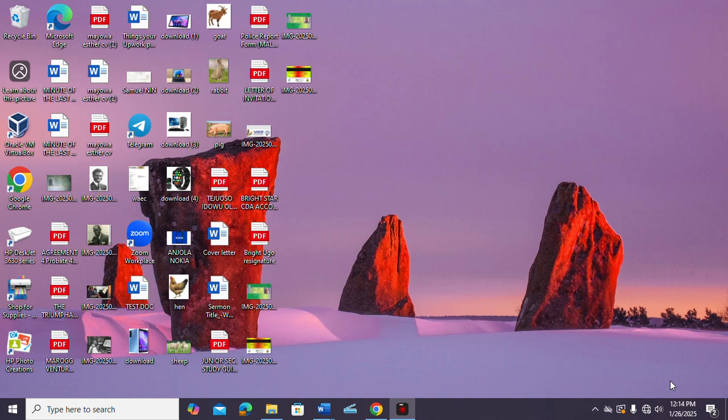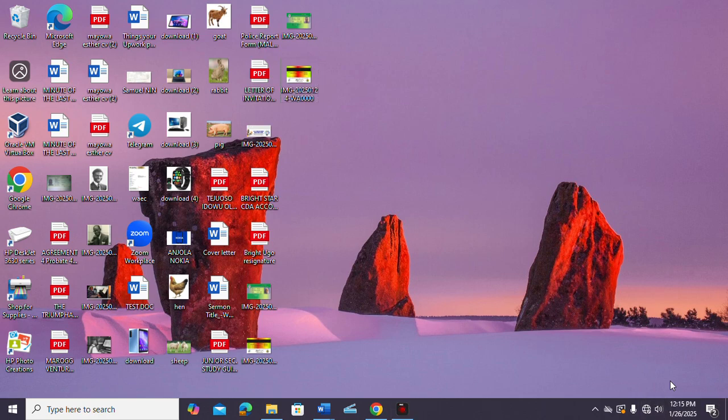Today I will be showing us how to solve sound problems on our PC, Windows 10 and Windows 11. When you have a sound issue, there are some troubleshooting steps you need to take to fix it. Let's say you have a laptop or a desktop computer with inbuilt speakers, and there's an X on the sound icon on your taskbar.